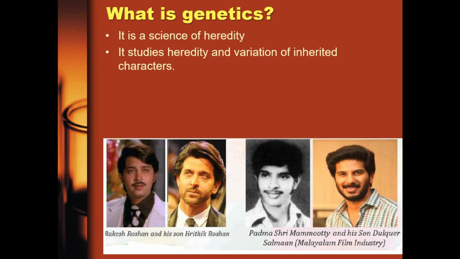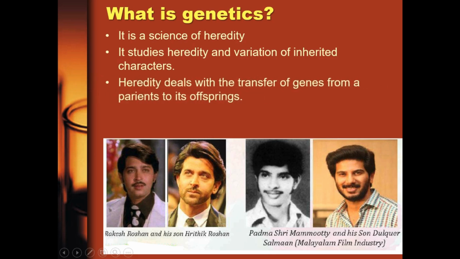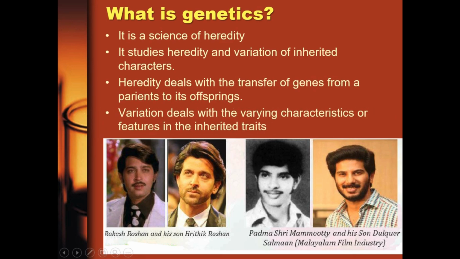Okay, same goes for same sex. When you have both male, you can have one to be fair, the other one to be dark. That is what varies between the genes that they inherited from their parents. You get to see how these genes work as we go on with this topic. Again, heredity deals with transfer of genes from parent to its offspring. Variation deals with the varying characteristics or features in inherited traits.